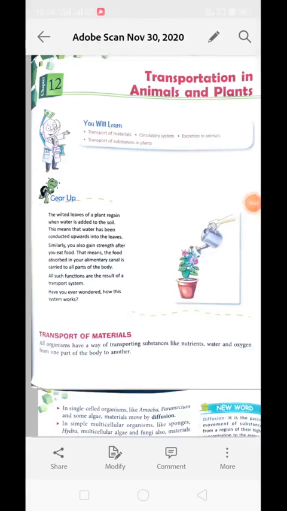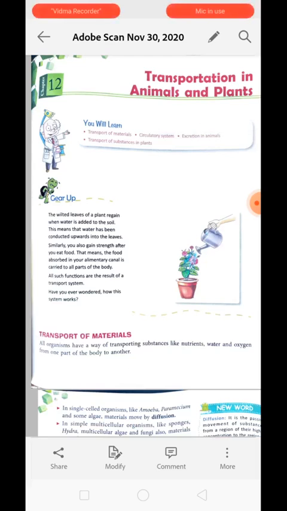Today we are going to discuss our chapter 12 that is called transportation in animal and plants. In this chapter we will learn about transportation of material, circulatory system, excretion in animal and transportation of substance in plant as well. Now over here, transportation means transfer of a substance from one place to another.